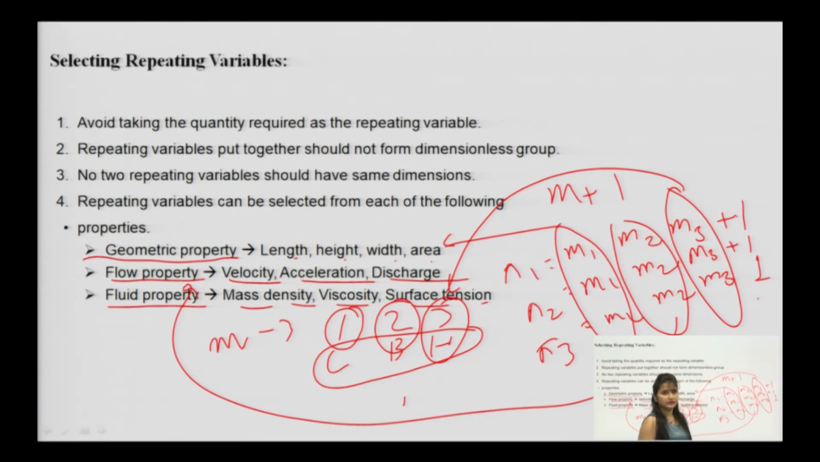The plus 1 variable left out you can set in any of the pi terms, pi 1, pi 2, pi 3. Then you equate each pi to M0, L0 and T0, and the powers of M, powers of L and powers of T will be equated, and hence you will get the values.